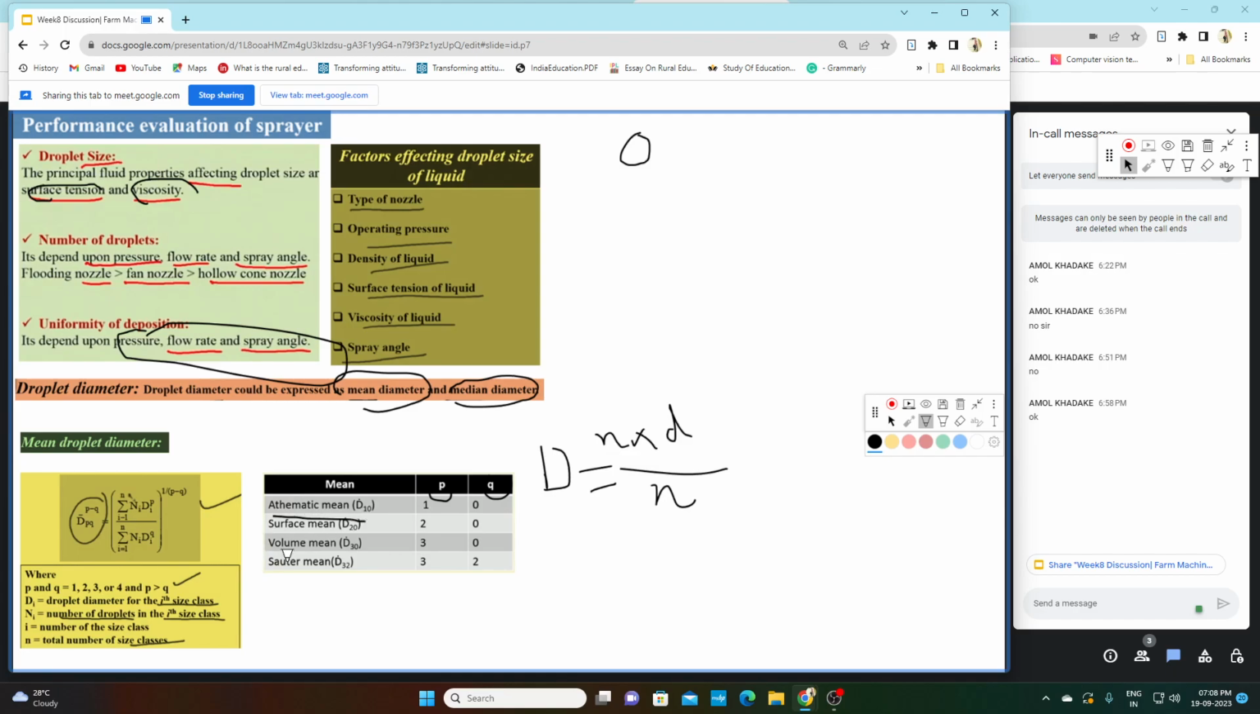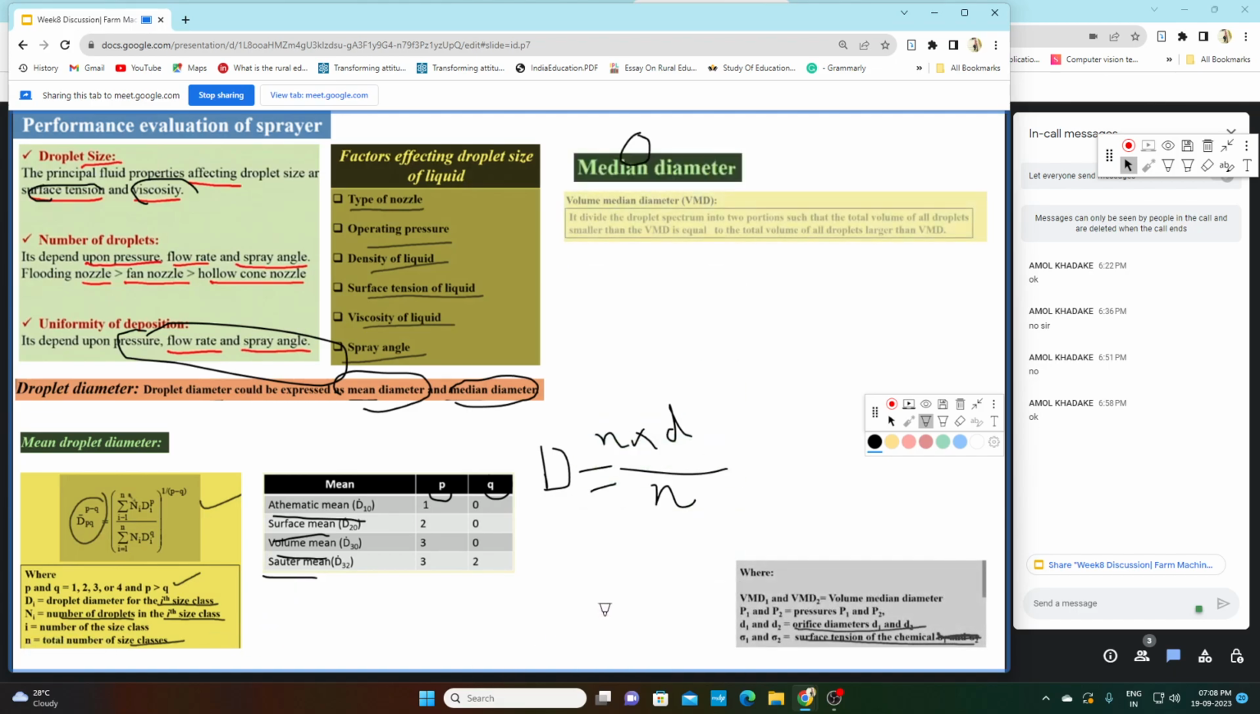Now there are other types of mean: surface mean, volume mean and Sauter mean. The values for p and q for all these means: for surface mean p will be 2, q will be 0. Volume mean p will be 3, q will be 0, and Sauter mean p will be 3, q will be 2. So whenever you put these p and q in here, you will get the different types of mean diameter. So that is about mean diameter.